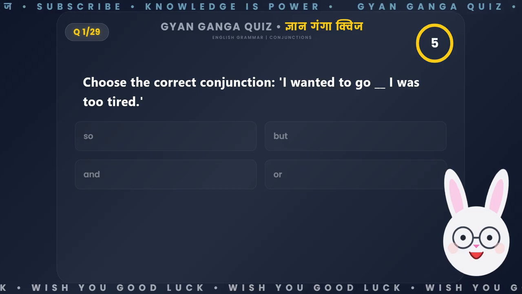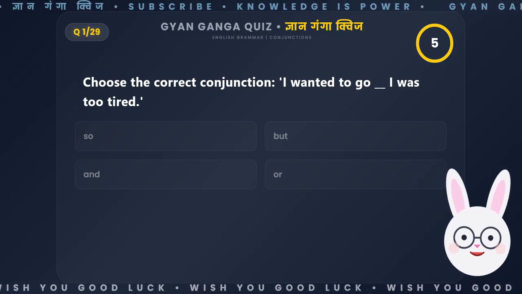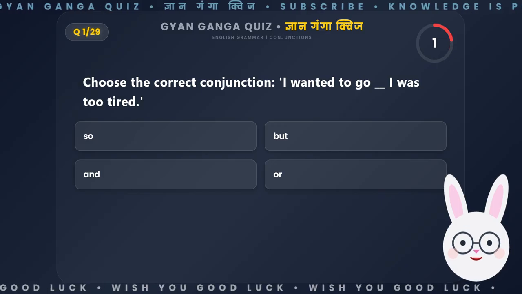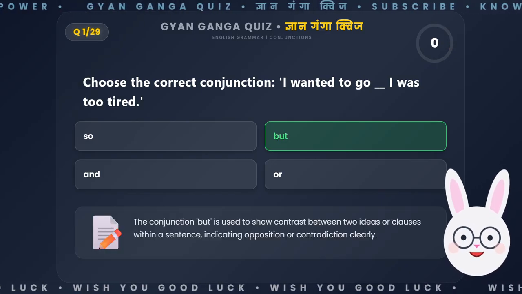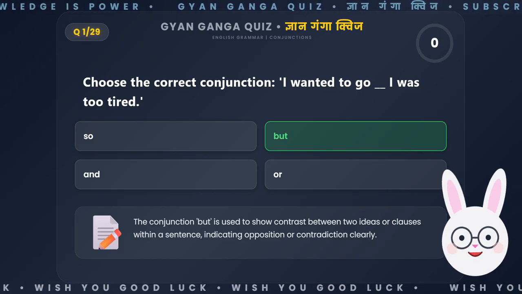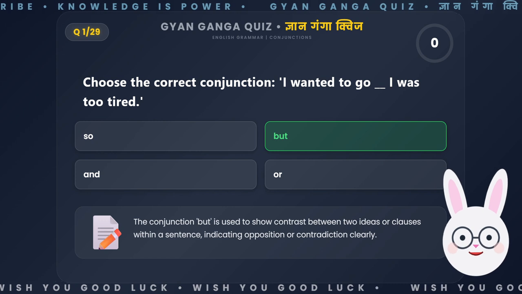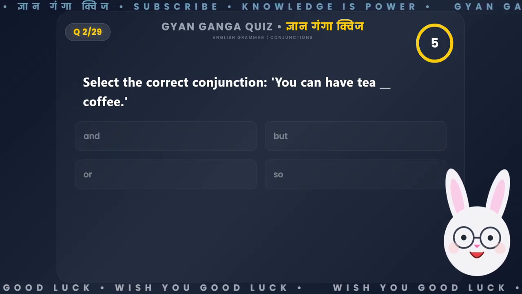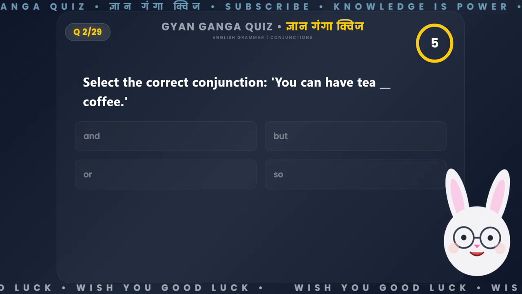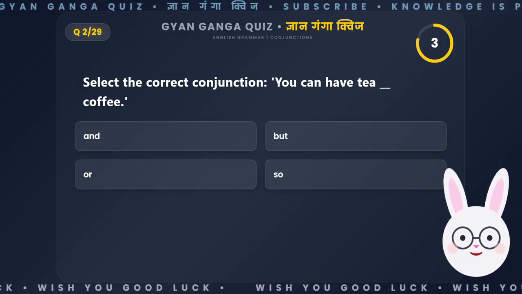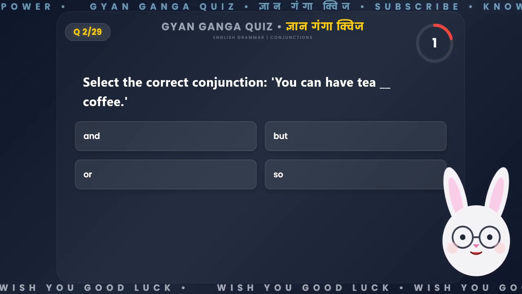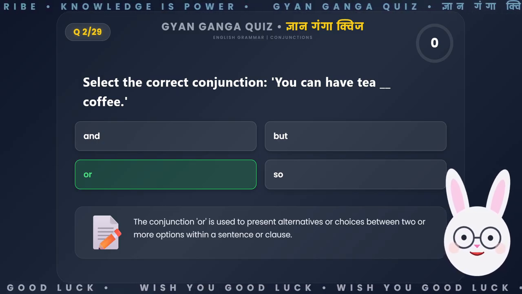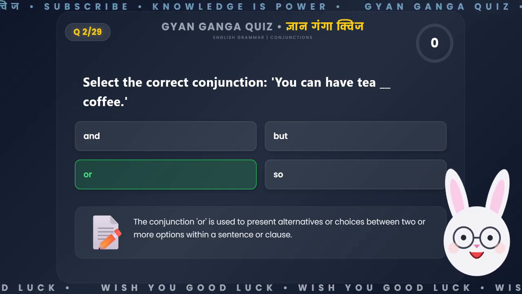Choose the correct conjunction. I wanted to go __, I was too tired. The conjunction but is used to show contrast between two ideas or clauses within a sentence, indicating opposition or contradiction clearly. Select the correct conjunction. You can have tea __, coffee. The conjunction or is used to present alternatives or choices between two or more options within a sentence or clause.